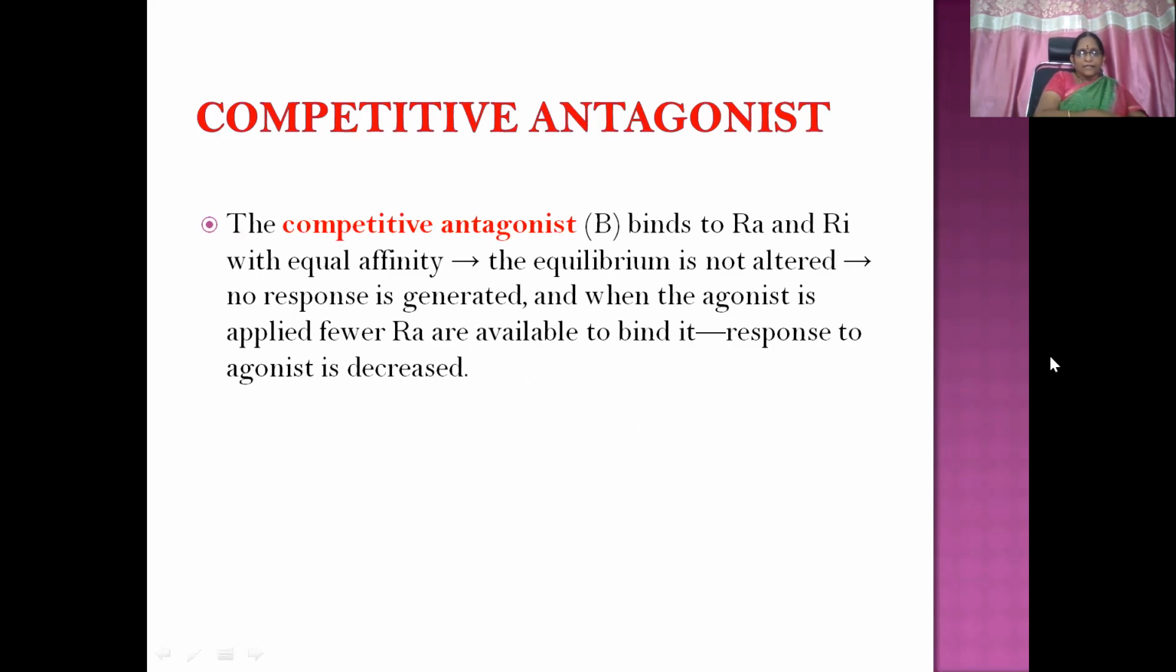Whereas a competitive antagonist binds to both active and inactive states with equal affinity. So the equilibrium is stabilized, not altered. So no response is generated. And when the agonist is applied, fewer activated receptors are available to bind it. Response to the agonist is decreased. Only a few receptors are available because the competitive antagonist is blocking the active state of the receptor. Because of that, less response of the agonist may happen, and the majority of the times no response at all.